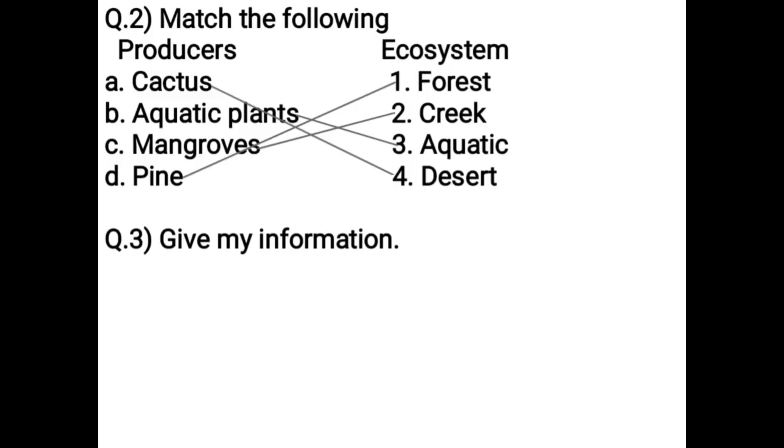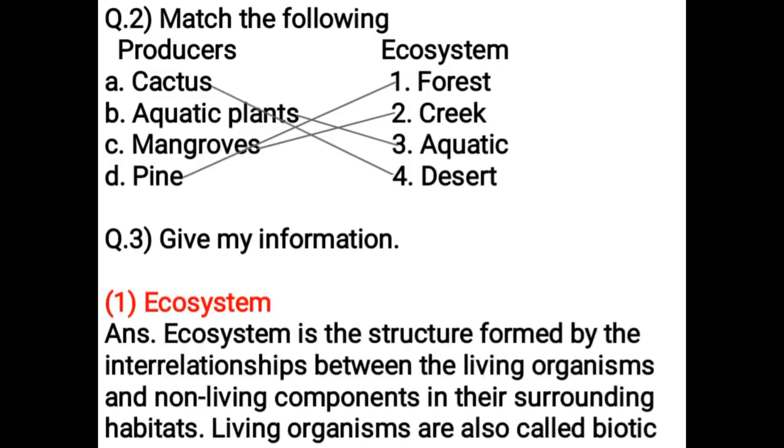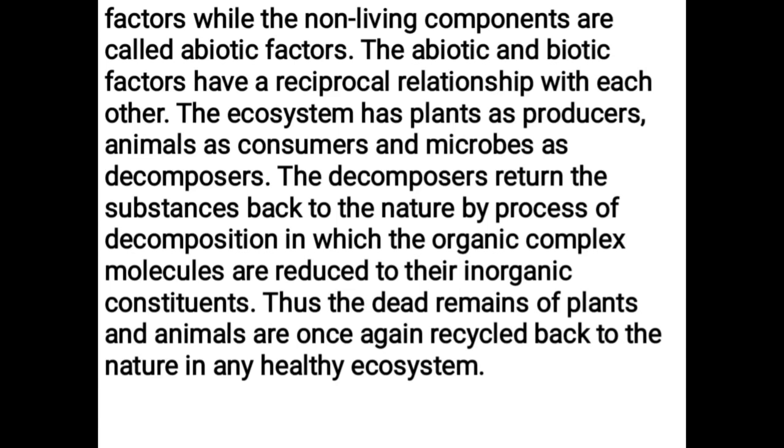Ecosystem. Ecosystem is the structure formed by the interrelationships between the living organisms and non-living components in their surrounding habitats. Living organisms are also called biotic factors, while the non-living components are called abiotic factors. The abiotic and biotic factors have a reciprocal relationship with each other. The ecosystem has plants as producers, animals as consumers, and microbes as decomposers.